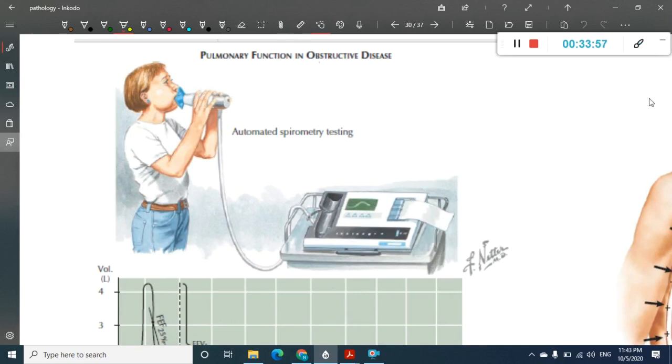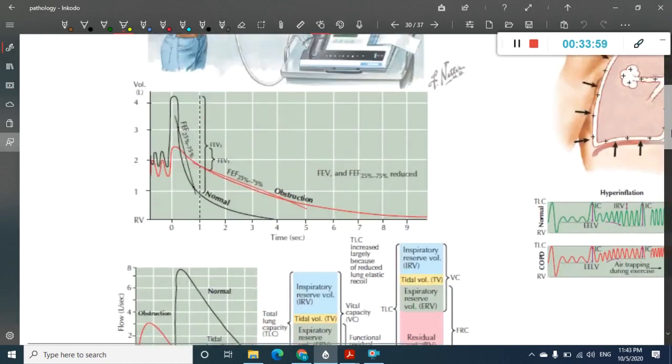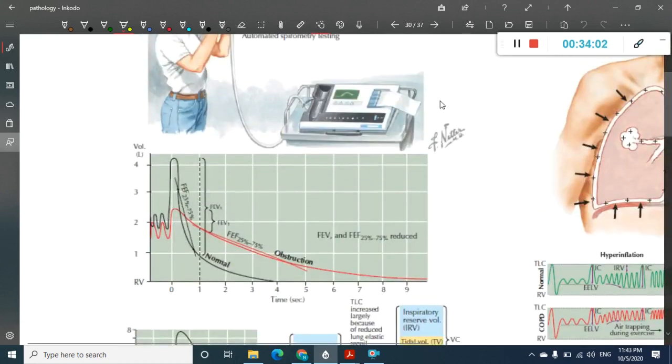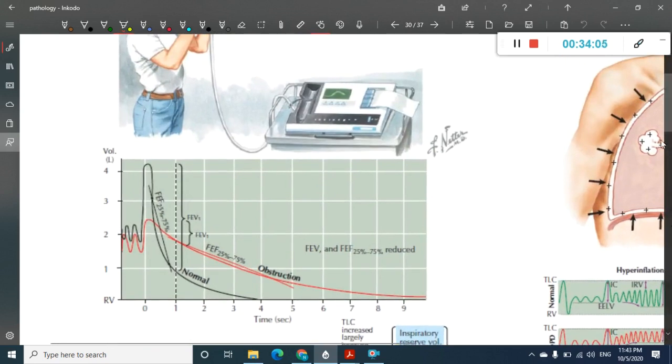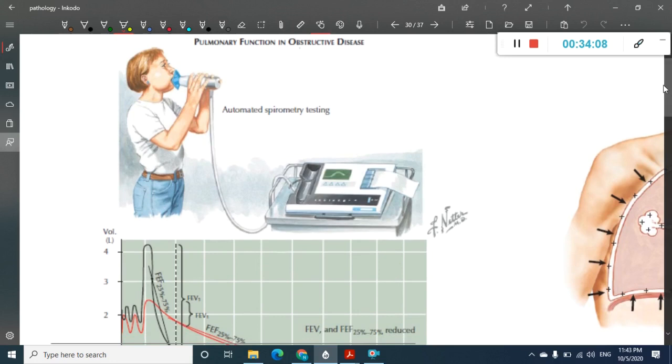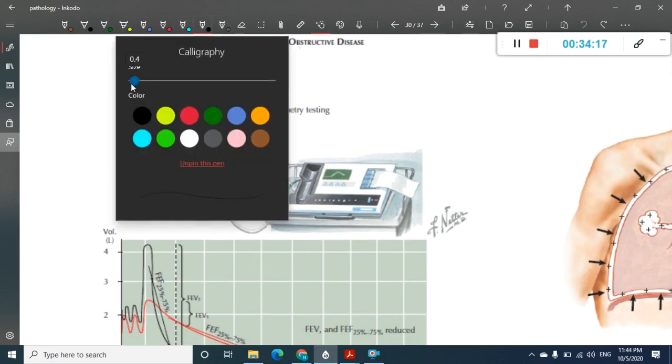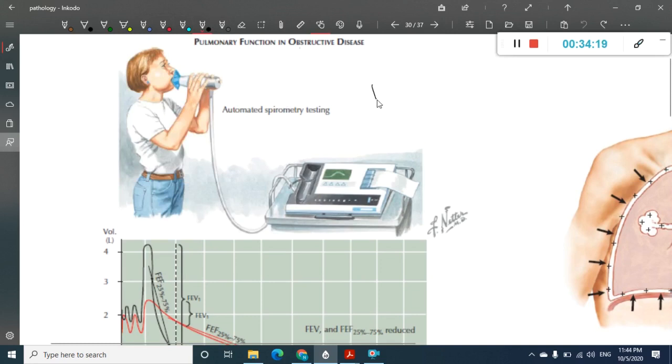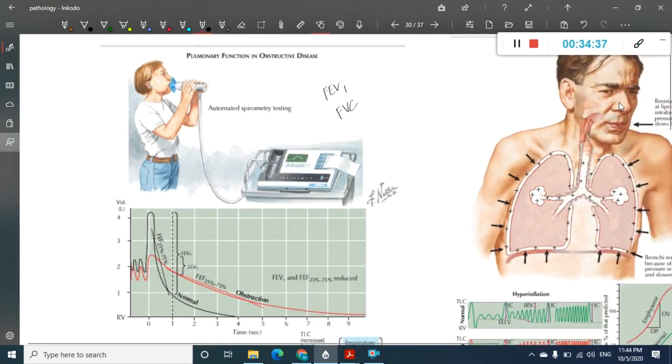So what are you going to see in this spirometry? This is how the spirometry looks. What the spirometry actually measures is forced expiratory volume in 1 second. That is FEV1. It also measures FVC, that is forced vital capacity.